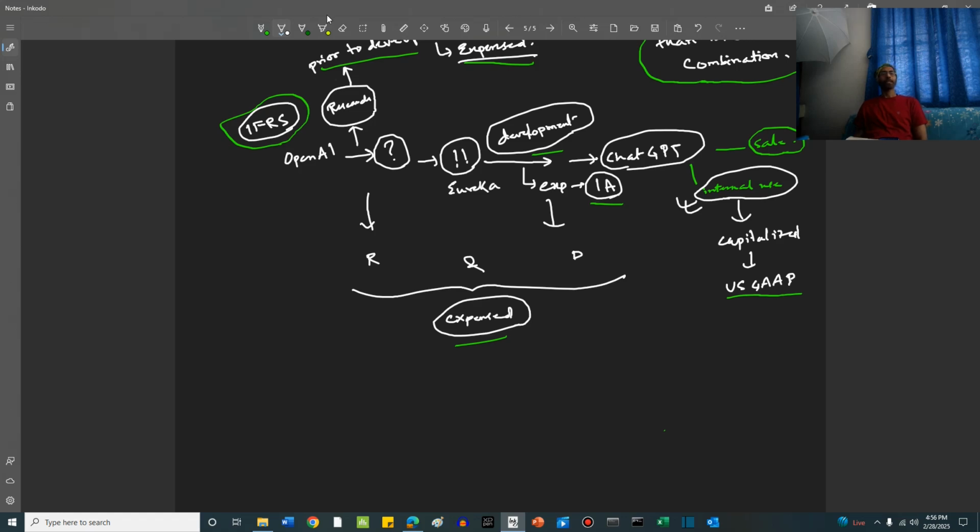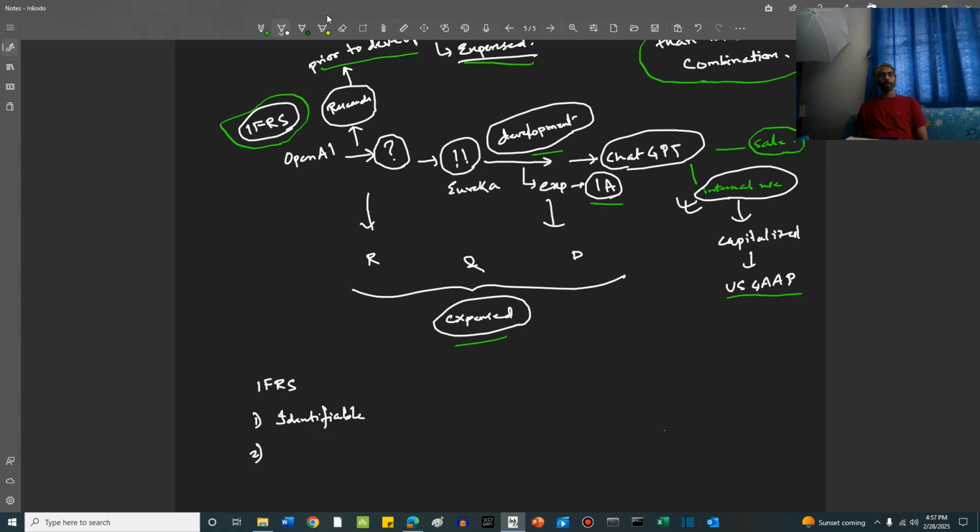All this said and done, what can be defined as an intangible asset? Under US GAAP and under IFRS, there are certain criteria which are used to define an intangible asset. Let's say for IFRS, there are 3 criteria. Number 1 is the asset should be identifiable. That is, it must have some contractual or legal identity, or it can be separated from the entity.